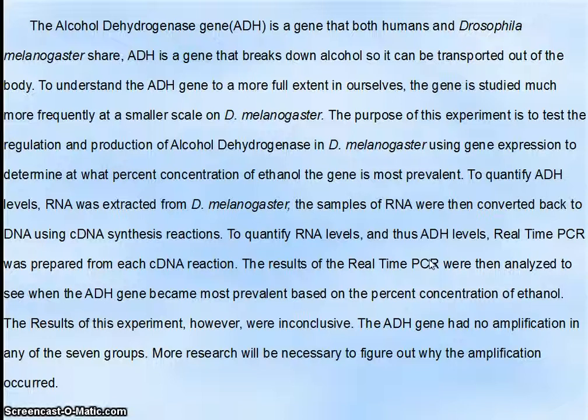To quantify the ADH level, RNA was extracted and converted into cDNA, and that was run on the real-time PCR machine. The results of the real-time PCR machine were analyzed to see whether the ADH gene became most prevalent. The ADH gene had no amplification, however. More research will be necessary to figure out why no amplification occurred.